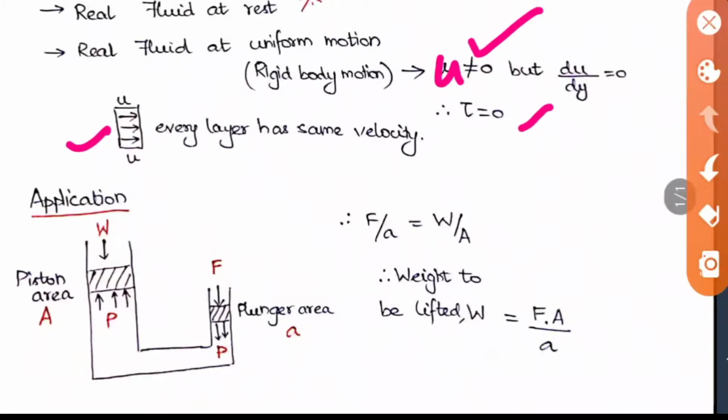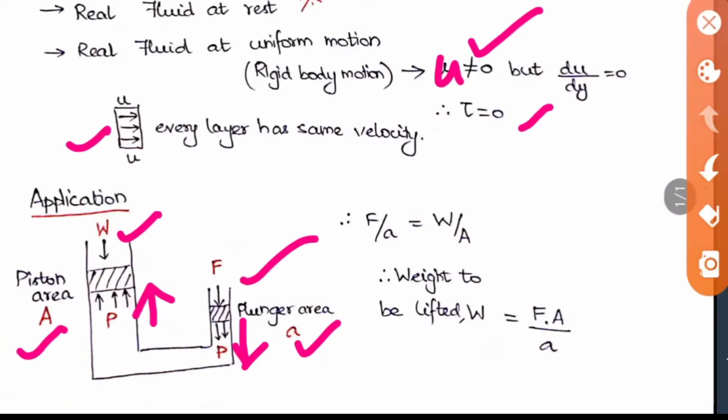The next thing we are going to see is the application of Pascal's law. Some problems may be asked from this. Here we have a piston arrangement and a plunger kept on the other side of the tube. A weight is given, something we have to lift with the pressure. So we are going to apply a force so that it will create a pressure to lift the weight on the opposite side. Here we apply force and here we have to lift. The pressure will be upwards and the force will be downwards. This is your plunger area and this is your piston area.